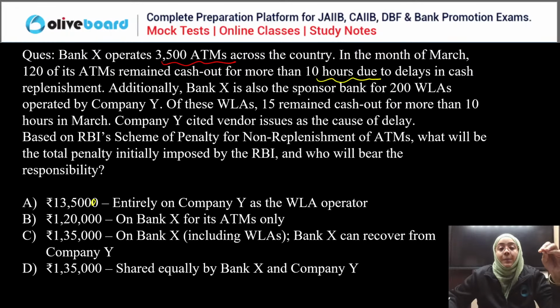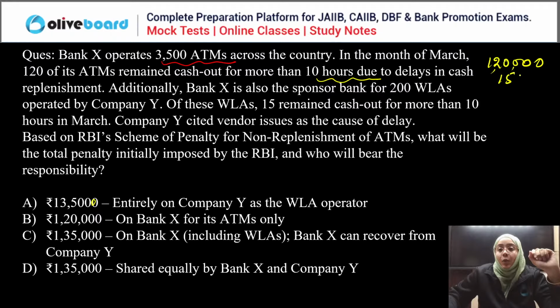Yes, first of all, there are 3,500 ATMs out of which 120 ATMs remain out of cash. So it is 10,000 per ATM. Then 15 remain out of cash.